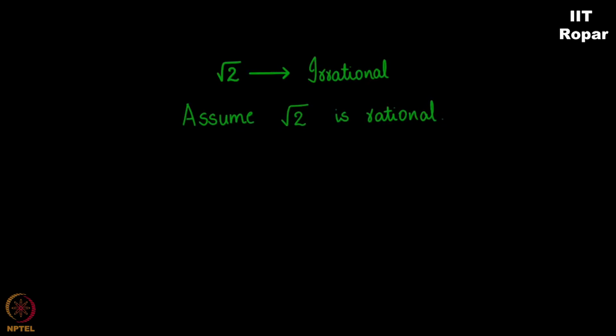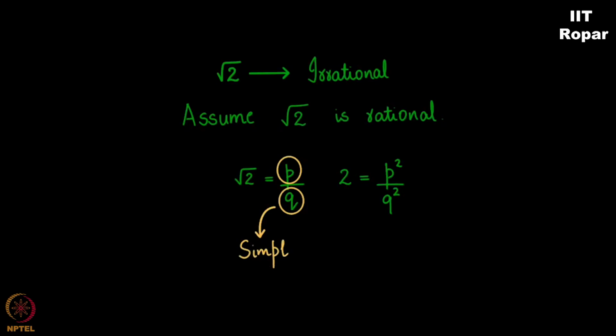Think about it. Let us now take this number square root of 2 and show that it is irrational. Most of you know the proof of this, I believe, but for the sake of being self-contained in this course, let me tell you the proof of root 2 being irrational. Now, let me assume square root of 2 is rational. By that I mean it can be written as p by q, right? Which means 2 is equal to p squared by q squared. Now please note, whenever I write root 2 is equal to p by q, it means p and q are in their simplest possible form.